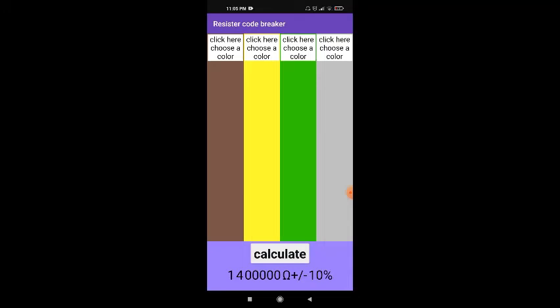So this was my app, and as you can see, I'm trying to also get it on the Play Store. Whenever I post it over there, in further videos I will tell you about the resistor, so you can also see by yourself how it works. So this was our resistor, and we can proceed to our PPT.